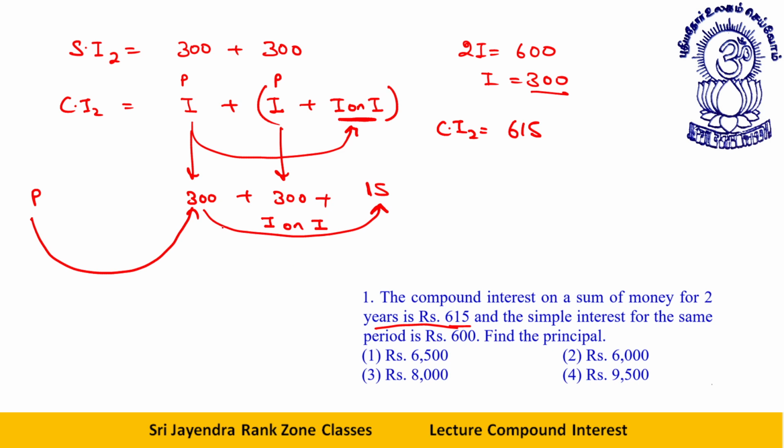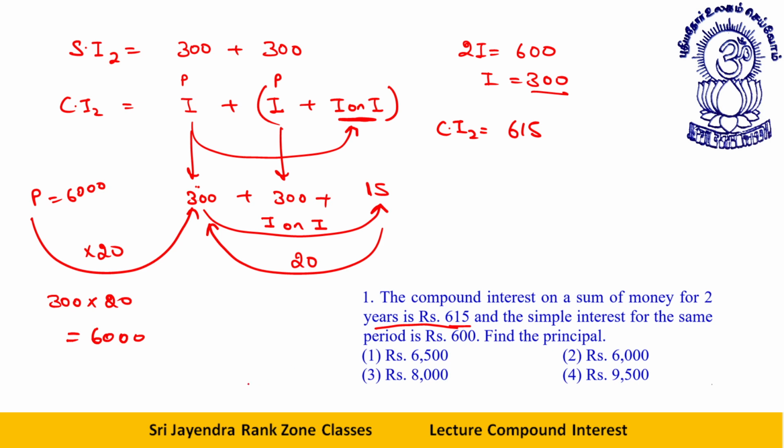When this ratio remains the same, what will happen is, see, this is getting 15 from 300, so this is 20 times. If I move from interest to interest on interest, the rate of interest is always the same in case of compound interest. So if this is 20 times interest, this is interest on interest, this is interest on principal, so this will also be 20 times, so your P will come out to be 6000. That is 300 into 20, or 6000. I hope this must be clear to all of you. Okay, dear students.